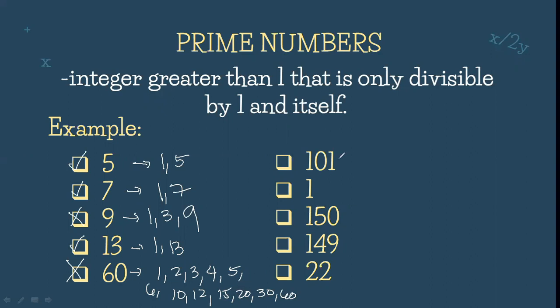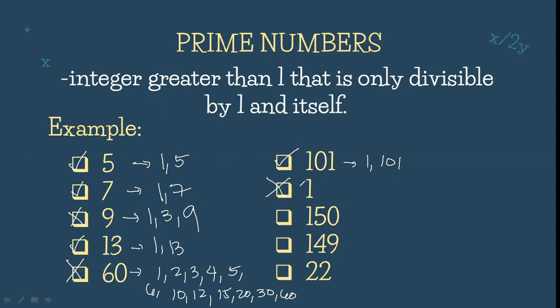How about si 101? So yes, 101 is a prime number kasi po wala pong ibang pwedeng makadivide kay 101 kundi 1 and 101. Now we have here 1. Is 1 a prime number? No, it's not. Because by definition, prime numbers should have 2 divisors. It should have 1 and itself as a divisor.